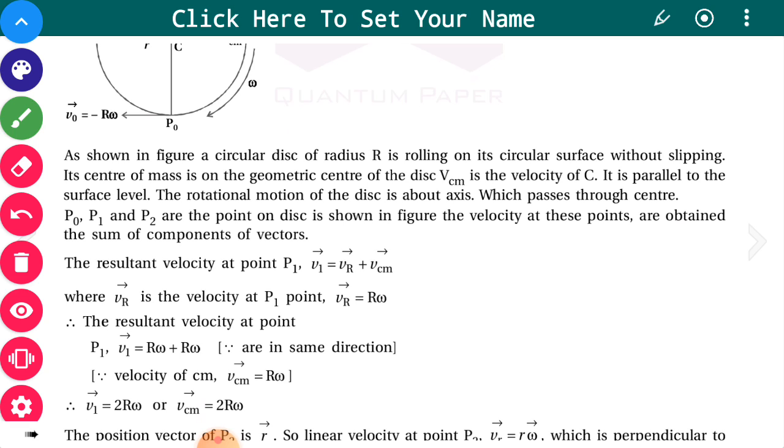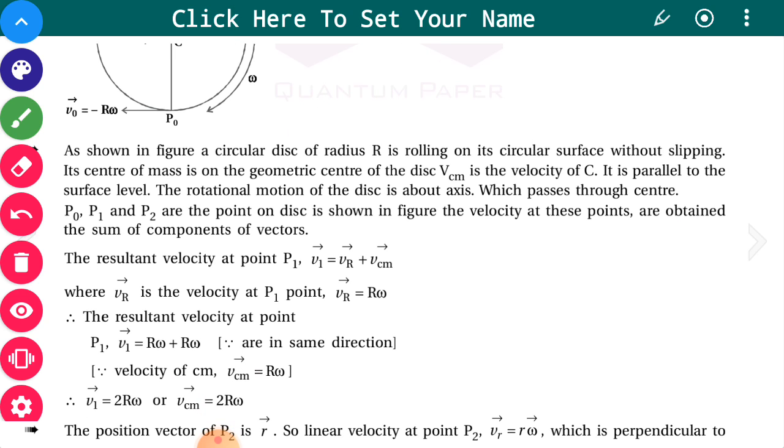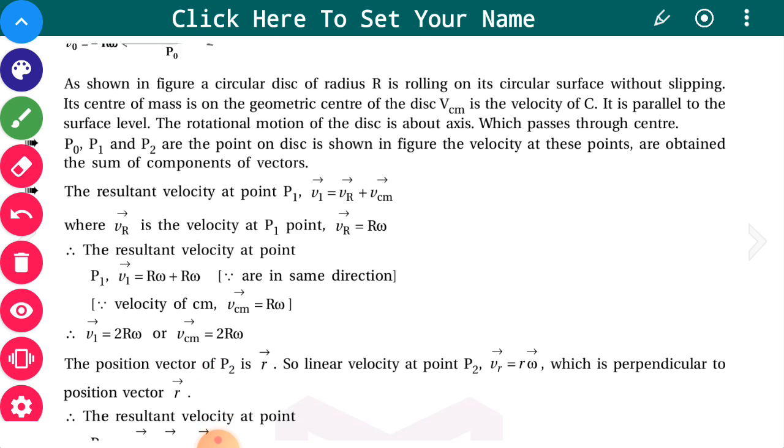The resultant velocity will be R omega plus R omega, because the rotational motion has its velocity VR as R omega, and VCM is also moving at the same velocity, R omega. They are in the same direction, so V1 is 2 times R omega, that is, 2 R omega.